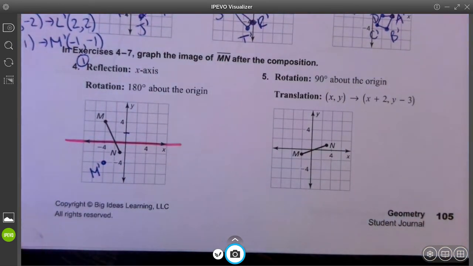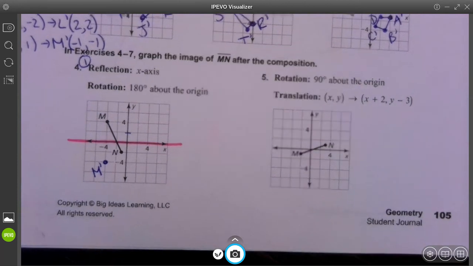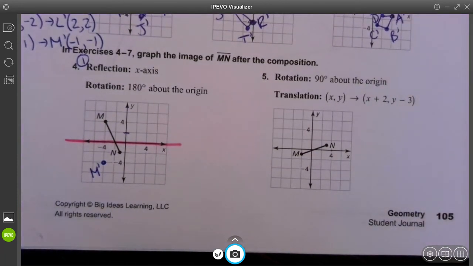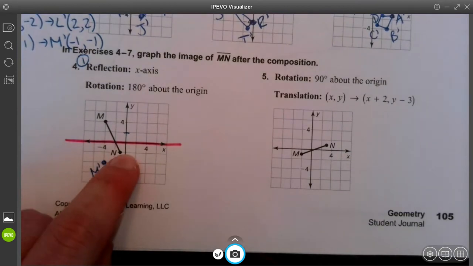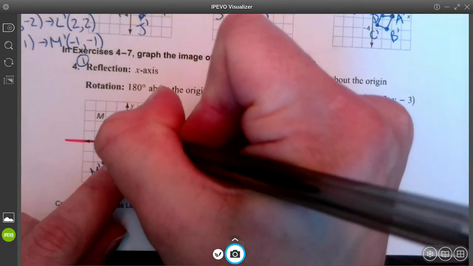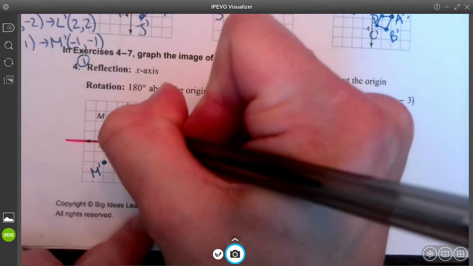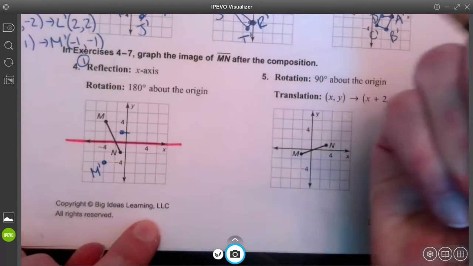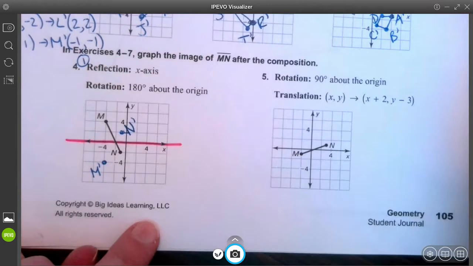And I like to put a prime next to my M. I'm going to do the same thing for point N. Point N is 2 units below the x-axis. So after the reflection, point N will be 2 units above the x-axis, N prime.